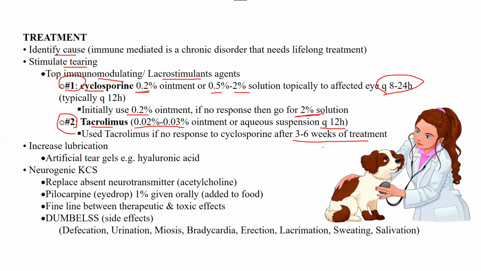In the options, they might give you choices like continue cyclosporine for another 3 weeks, use tacrolimus, or something like that. In that scenario, you are going to pick tacrolimus. So you should know these things, the preferences, and even the frequency is important. Cyclosporine is given three or four times a day, and tacrolimus is given twice a day.